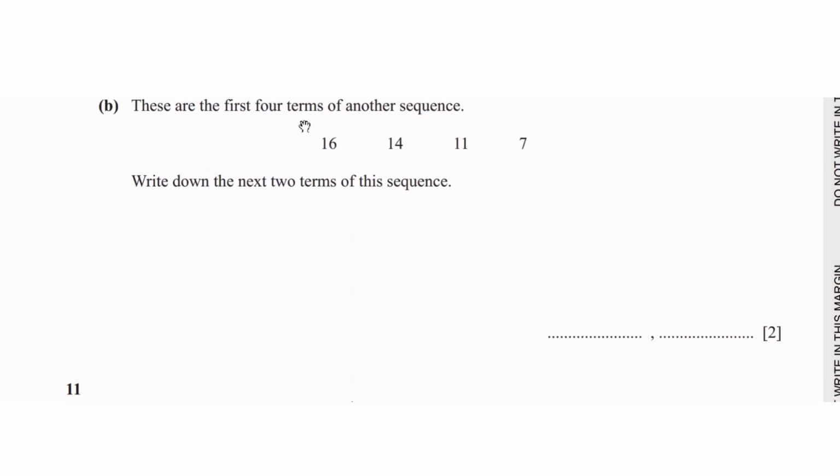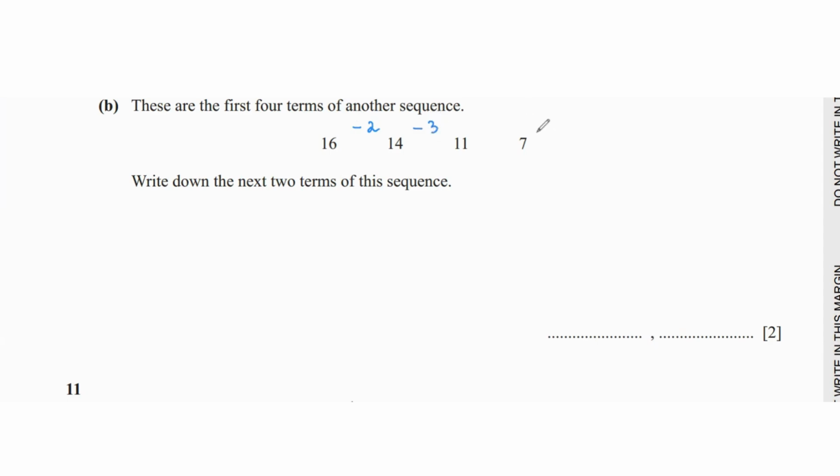Part B says these are the first 4 terms of another sequence. Write down the next 2 terms of the sequence. Now, if you compare this sequence to the other one, in that case, the values were increasing as you were moving ahead in the sequence. Now, the values are decreasing. So between 16 and 14, there's a difference of -2. 14 and 11, there's a difference of -3.